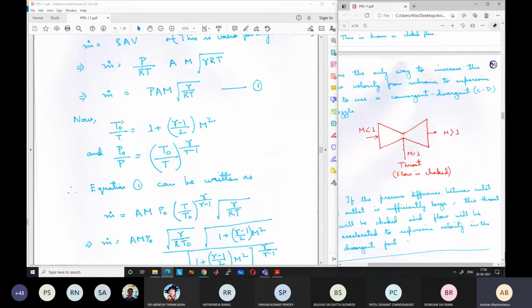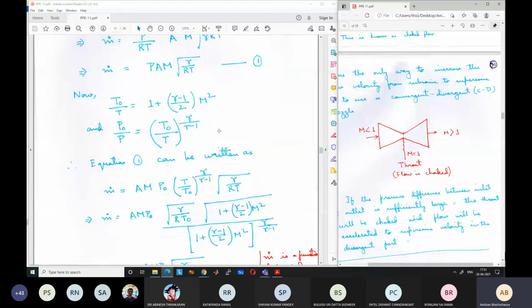So in equation 1, we can first replace this P in terms of P0 and T0 by T to the power gamma by gamma minus 1, using the second relation, the pressure relation. If we do that, you will find that m dot is equal to A M P0, where P can be written as P0 into T by T0 to the power gamma by gamma minus 1, and the other term root over gamma by RT still remains.